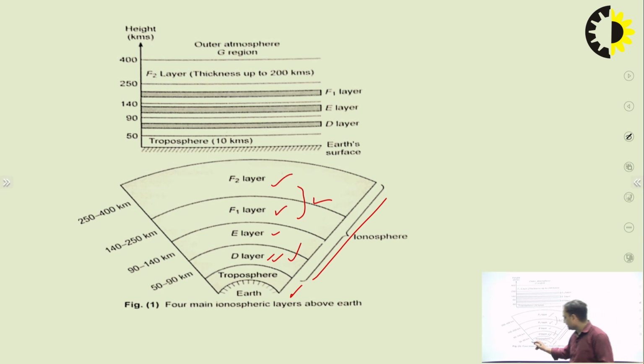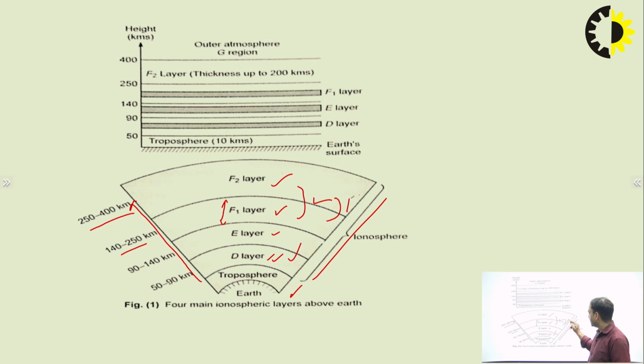These are the heights from the earth's surface, representing the different heights of the layers. The F1 layer will be present from 140 to 250 kilometers, and above that the F2 layer will be 250 to 400 kilometers. So if it is night time, the combined layer will be the F layer, and in that case the height will be approximately 140 to 400 kilometers. This is the height of the F layer at night time. Otherwise, in the daytime, the F1 and F2 layers will be separated out.